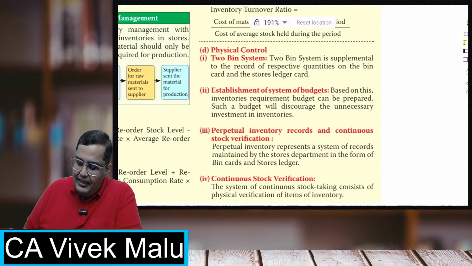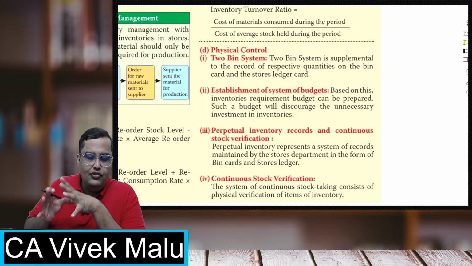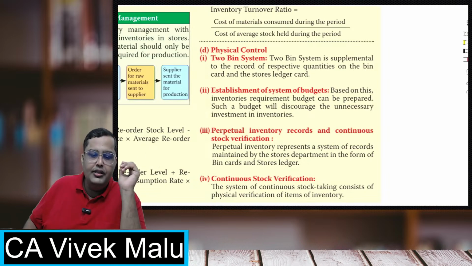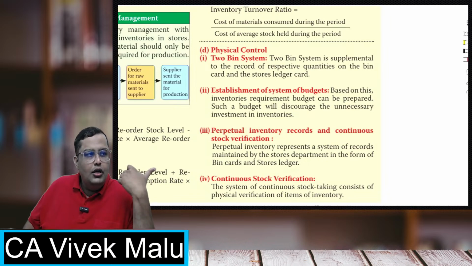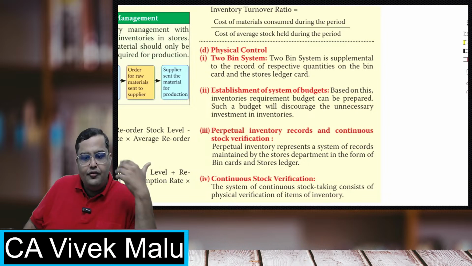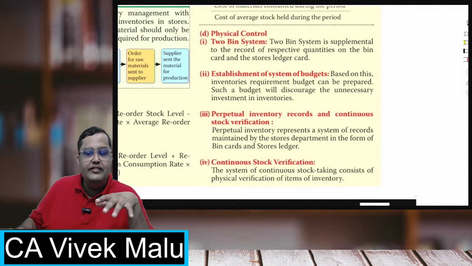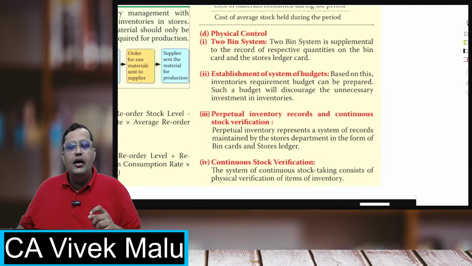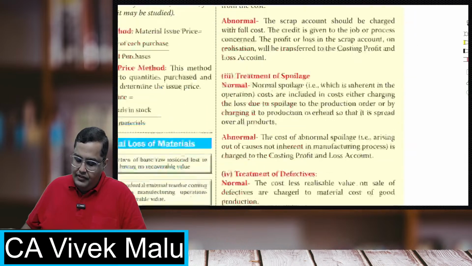Some theory units are there like the two bin system. Two bins basically means maintaining two containers at one point of time. I'll keep the reorder level quantity in one container and the other quantity in the other container. So when the other container gets exhausted and I take out the second container, that is the reorder level. We have to make another order. Perpetual inventory records, basically maintaining the stores ledger and maintaining the data of stocks at each and every receipt and purchase. So that is the perpetual inventory system.